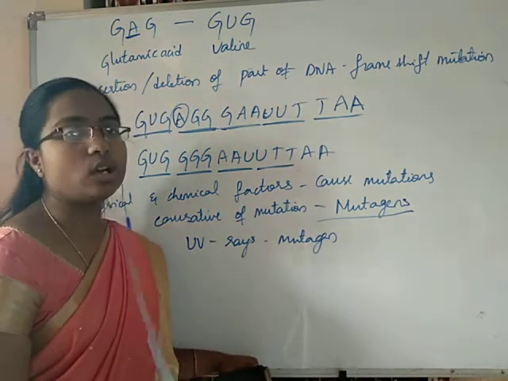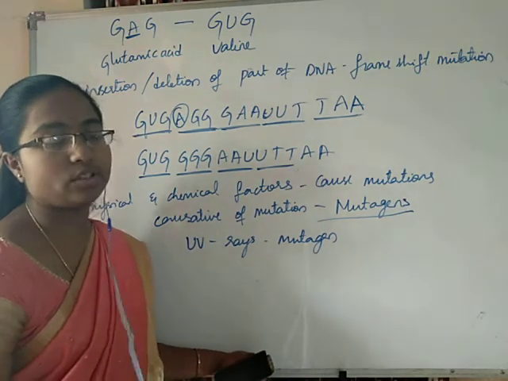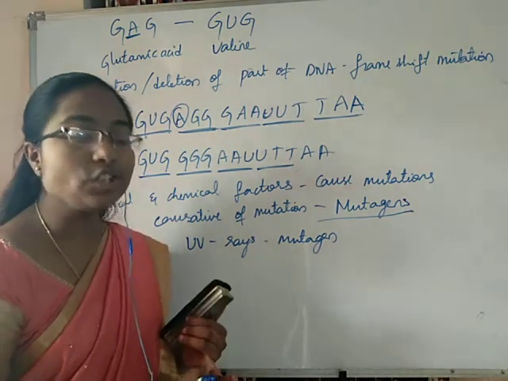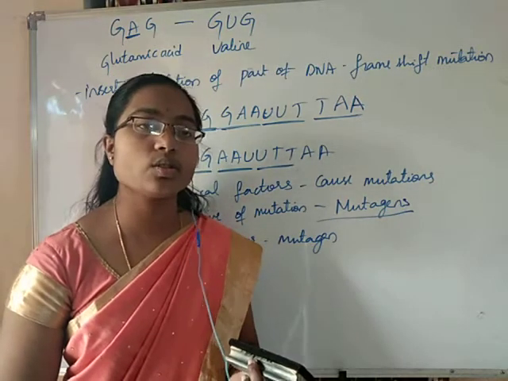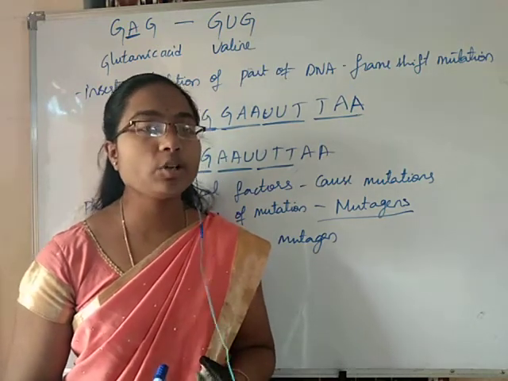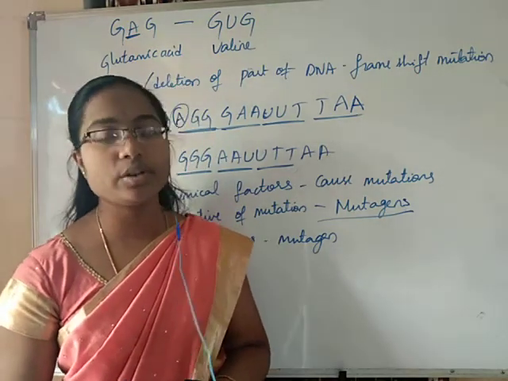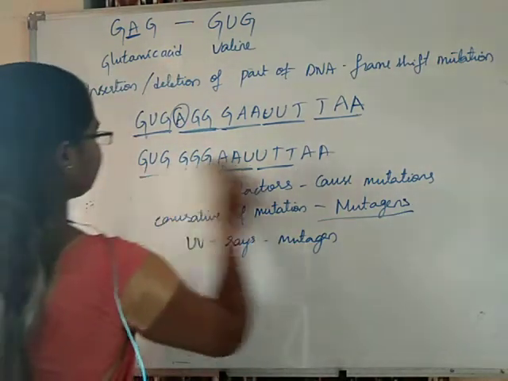Okay, so that's all about mutation, students. With this we finished learning completely about mutations. We learned what mutations are: changes in the DNA, changes in DNA causing changes in the chromosomes, also resulting in chromosomal abnormalities, and we have learnt about point mutations and frame shift mutations, right. So that's all about mutations.